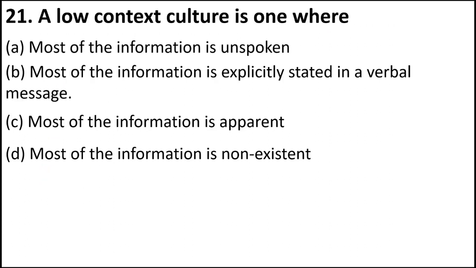A low context culture is where most information is unspoken, most information is explicitly stated in a verbal message, most of the information is apparent, or most information is non existent. So, there are different types of culture, students.